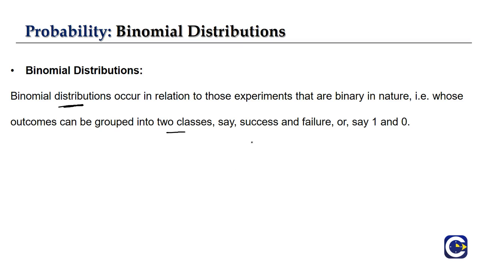It can be either success or failure, which is similar to the sure event and impossible event we have discussed. In terms of probability, in terms of number, it will be equal to 1 or 0. For these particular experiments, binomial distributions will occur.